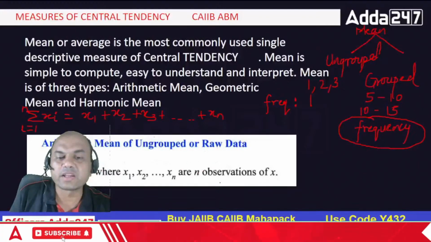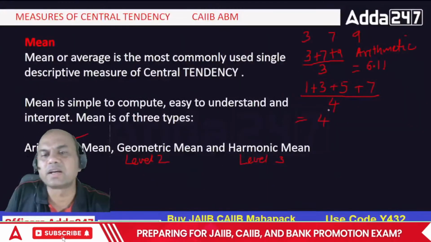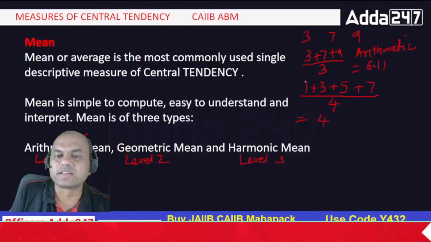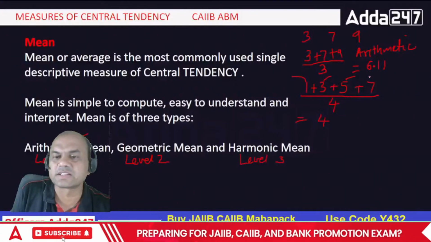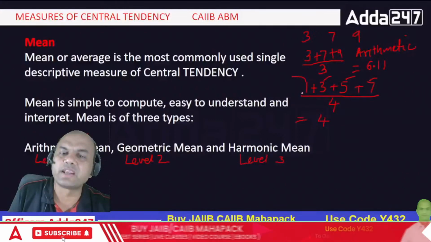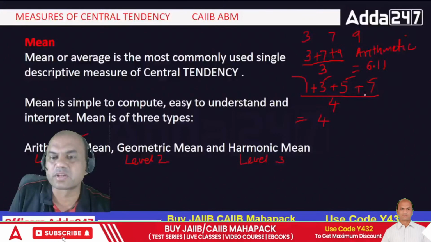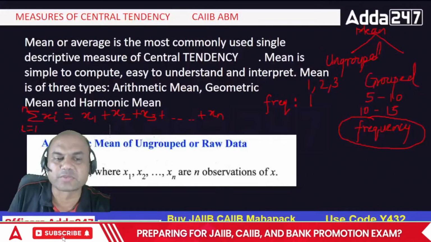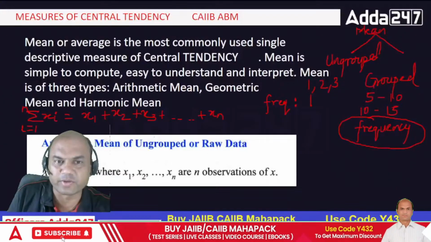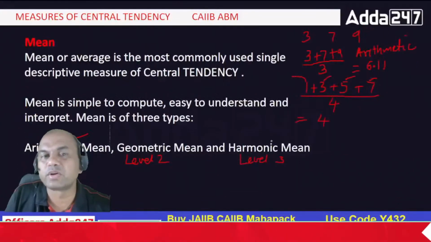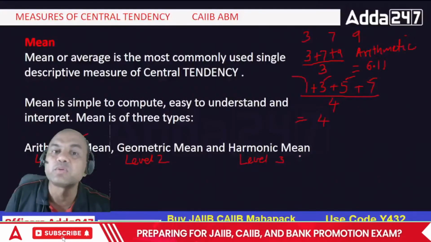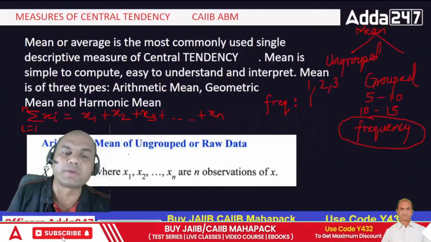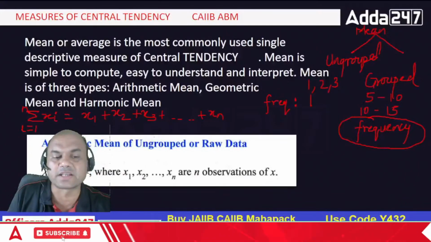Now for n observations, what did we do earlier? We did the same thing. Suppose I call this x1, this is x2, this is x3, this is x4. So what am I doing? I am just finding x1 plus x2 plus x3 plus x4, the whole upon n. Same thing over here. So always remember, things are simple, we just don't understand them and then we try to learn them. Never learn these, try to understand this. So got it, everyone? The arithmetic mean of ungrouped data is summation xi upon n.